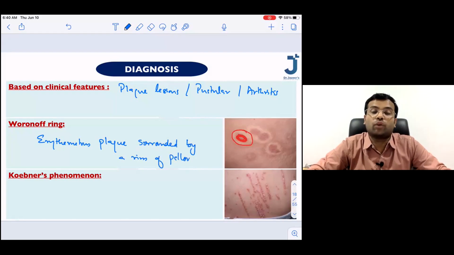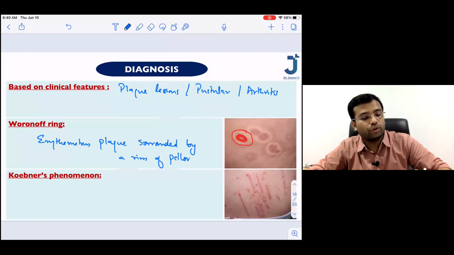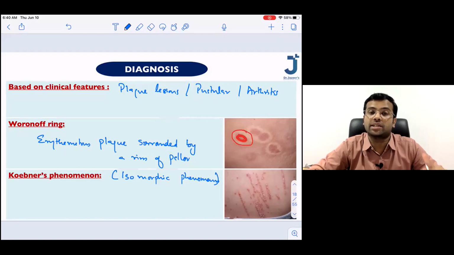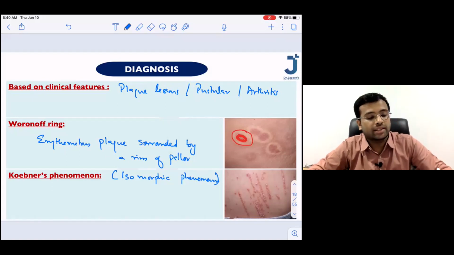The second feature that we may see is Koebner's phenomenon. Like all of you have told earlier, this is also called the isomorphic phenomenon, when a patient develops skin lesions at the site of trauma.